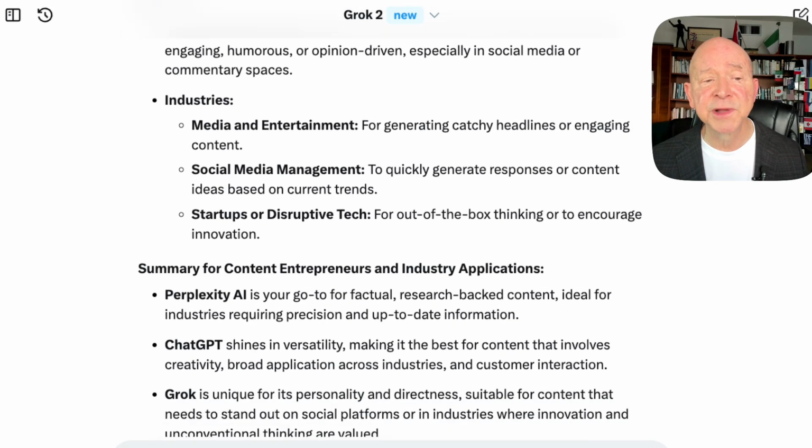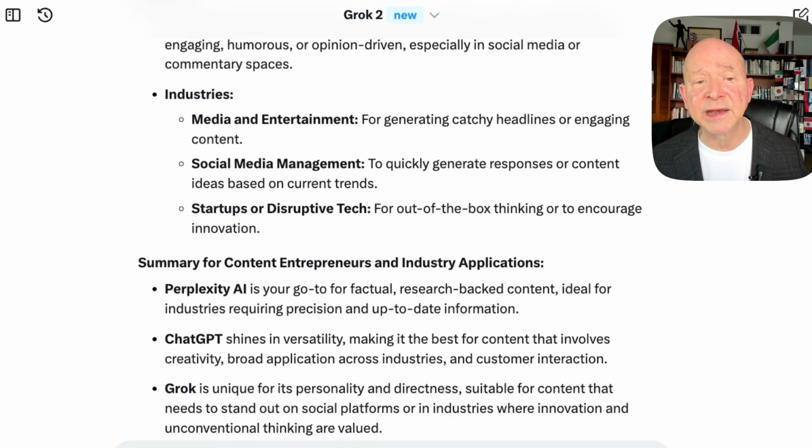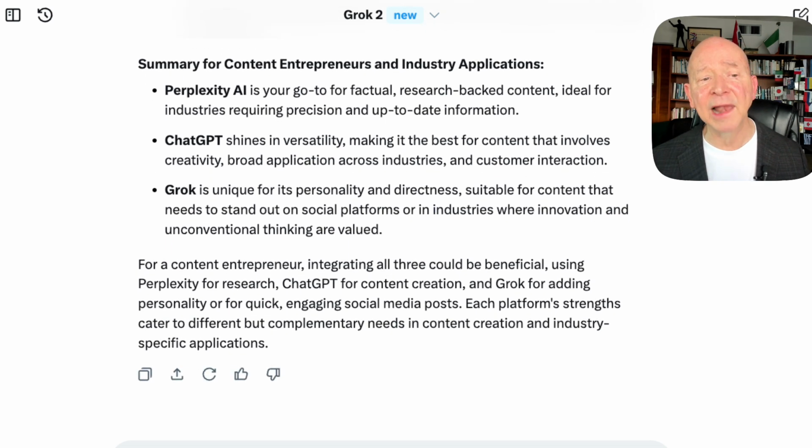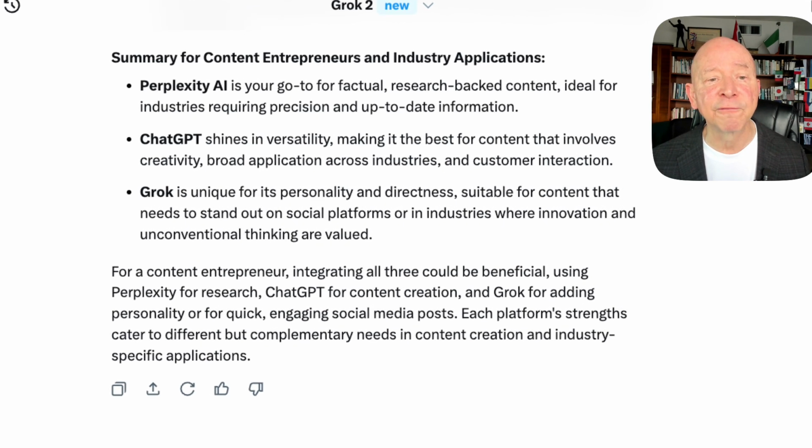Best for content entrepreneurs, it talks about industries that are available: media and entertainment, social media management, startups, and disruptive tech for out-of-the-box thinking or to encourage innovation. So there's going to be some capabilities here. I like the way it sums this up. Notice it says Perplexity is your go-to for factual research-backed content, ideal for industries that require precision and up-to-date information. ChatGPT shines in versatility, making it the best for content that involves creativity, broad application across industries, and customer interaction. I would have to agree.